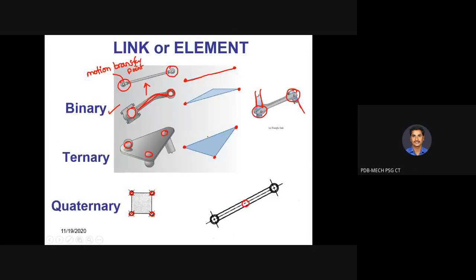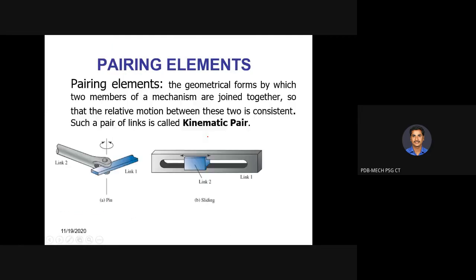If we understood what is meant by link, what is the purpose of the link, what assumptions we had, and what are the classifications or types of the links, next we move on to pairing elements. So what is meant by pair? Look at the diagram and tell me if you are able to understand what is meant by pair. Connection of links, sir. Yes. Initially, in the previous slides, we considered only one link. We classified different links and considered only one link. If we connect one link with another link, then it is said to be a pair.